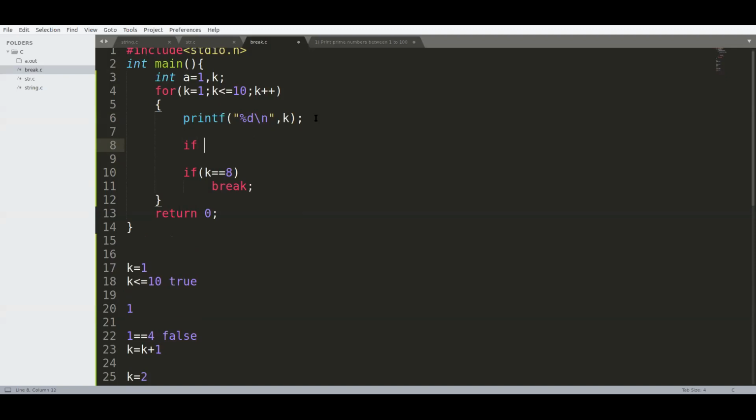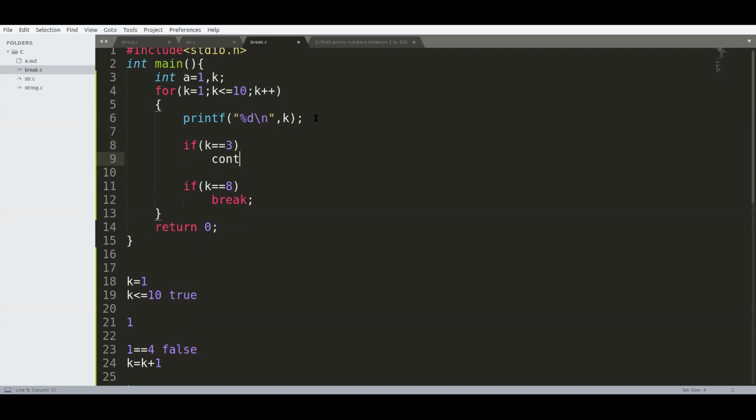Okay, now when k is equal to 3, then I want to continue. What does continue do? It skips the current iteration. Means what? When the value is equal to 3, it just omits that value. That means I'll just ignore that value 3 and continue with the remaining iterations.